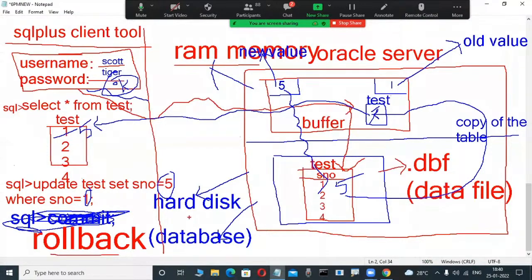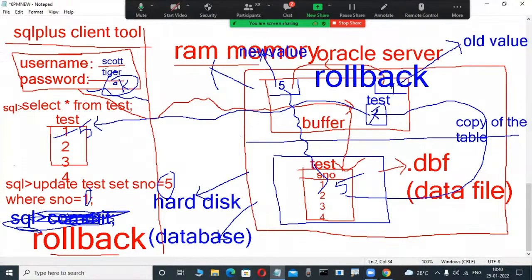What happened? Observe the screen here. Here the old value is there, and this old value is automatically transferred into the new value's place. This is nothing but rollback. Rollback is undoing the transaction from memory. The rollback command works in memory. Rollback means cancel only, same as undo, same as Control Z in Windows Word.